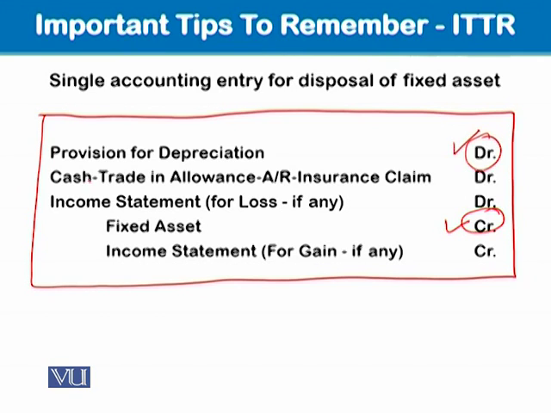And the cash or trade-in allowance or accounts payable or insurance claim, whatsoever we will be receiving, will be debited. And the ultimate effect will be going to the asset disposal account. In this accounting entry, you see, we are not debiting or crediting asset disposal account. Rather, directly, either this loss figure will be appearing or profit on disposal will be appearing.